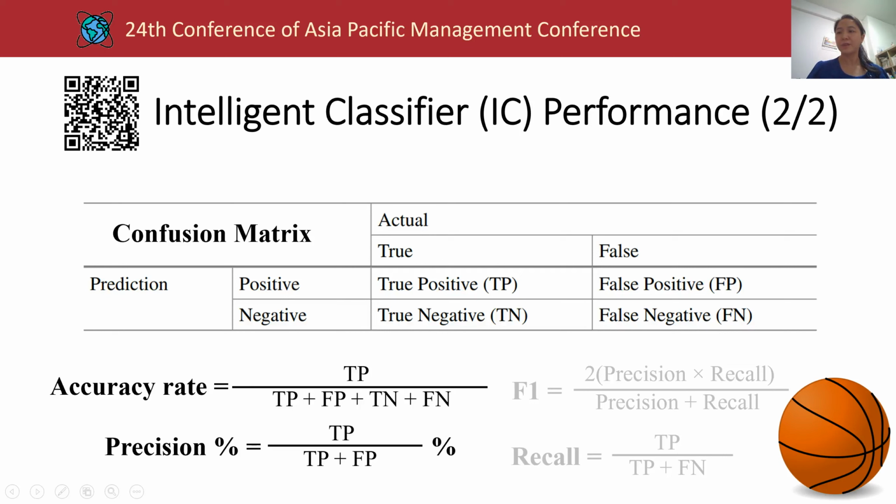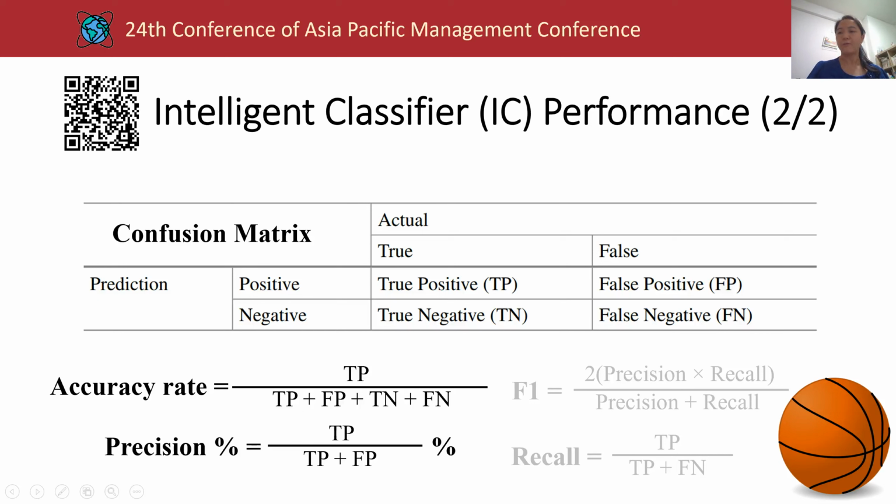Second, if certain predicted highlights were actually not highlights, meaning they were false positives, FP, we had to know what percentage was truly positive out of all the predicted positives. Precision scores are commonly used in evaluating object detection tests, which is what we try to do. However, we did not pursue obtaining the recall or F1 scores because for a long basketball game, as long as the intelligent classifiers could predict and identify the accurate highlights and then merge them into one video clip, we consider it satisfactory for commercial use.